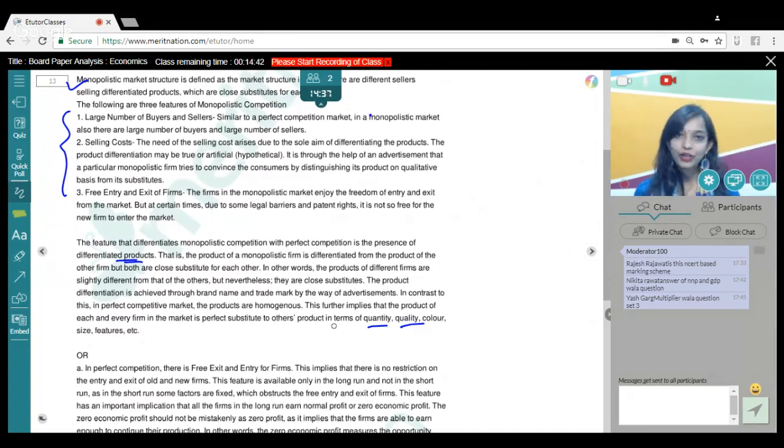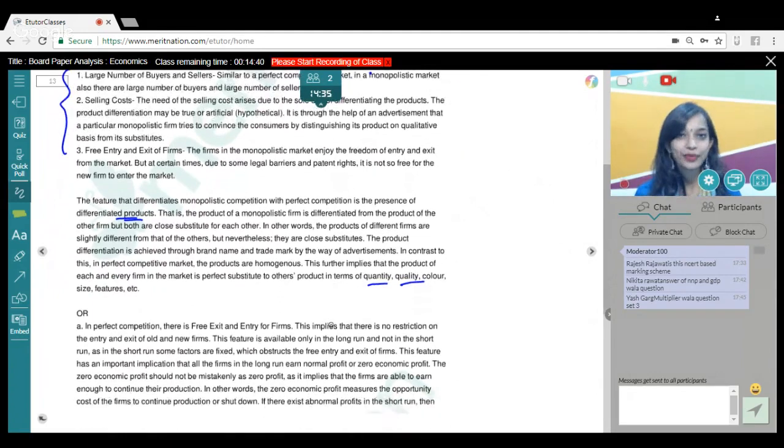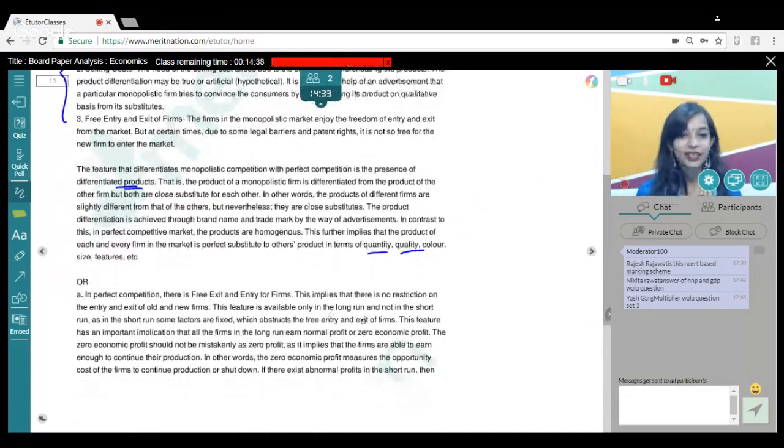Yes, again, I know more or less everybody wants to know the answer to the numerical questions. We are coming to that. Okay, the odd part of this question: explain the implications of freedom of free entry and exit of the firms under perfect competition. Very simple. There exist zero economic profits in the long run. This is the implication.